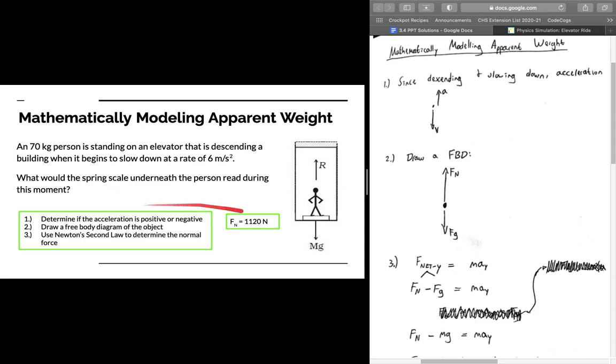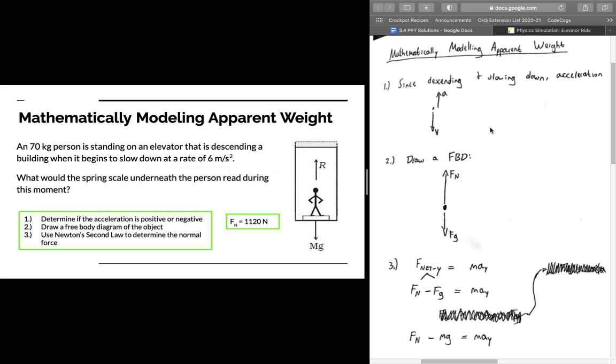So there are 3 steps that we need to do for these types of problems. 2 of the steps are pretty normal to us: free body diagram, Newton's second law. But the first step we have to do is determine the acceleration of the object. Is it positive or negative? At first glance, because it says we're losing speed, we're slowing down, people might think we have a negative acceleration. But again, we need to think about which way our object is heading. What is the velocity of our object? Are we heading up or heading down? And then are we gaining speed or losing speed? Because that will tell us the sign of our acceleration relative to our velocity.